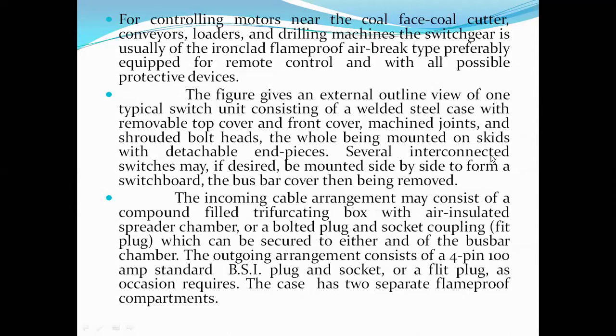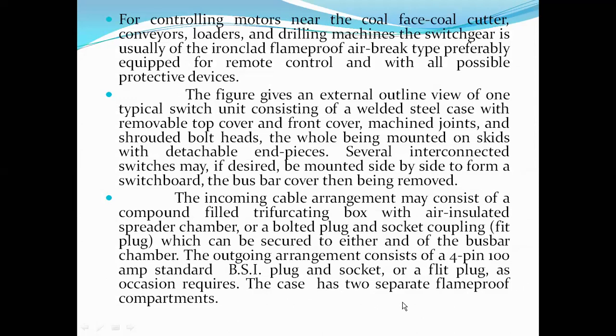Several interconnected switches may, if desired, be mounted side by side to form a switchboard. The bus bar cover is being removed, so that you can take out this one. The incoming cable arrangement may consist of a compound-filled trifurcating box with an insulating spread chamber, or a bolted plug and socket coupling, which can be secured to either end and the bus bar chamber. The outgoing arrangement consists of a 4-pin 100 amp BSI plug and socket kind of arrangement.